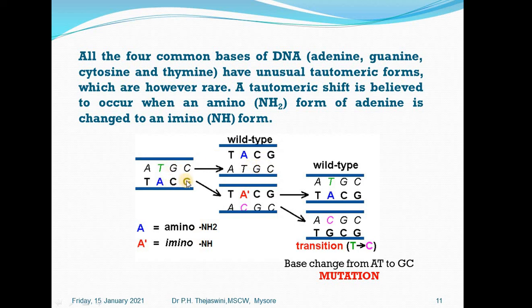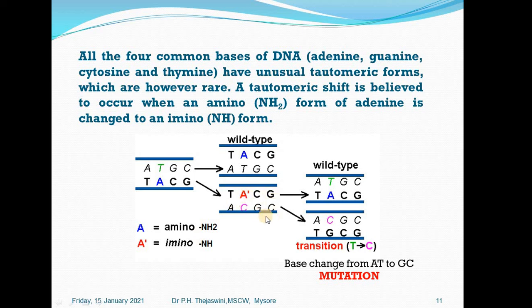However, due to the action of the mutagen, this strand gets slightly altered, wherein the adenine, which was in amino form, has converted itself into imino form. That's the only alteration which has taken place. When it gets converted into the imino group, instead of pairing with thymine, it will pair with cytosine. So this is not the normal case.